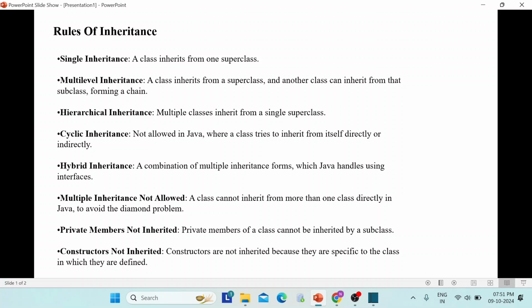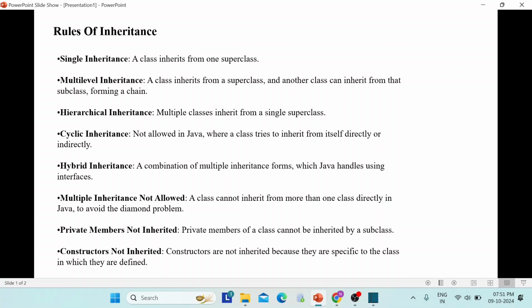Cyclic inheritance is not allowed in Java, where a class tries to inherit from itself directly or indirectly, meaning a parent is giving birth to itself. It is cyclic inheritance, so it can't be possible. Cyclic inheritance is not permitted in Java. Hybrid inheritance is a combination of multiple inheritance forms, which Java handles using interfaces, meaning hybrid inheritance can be handled by interface but not by inheritance.